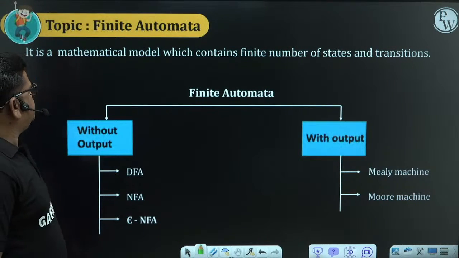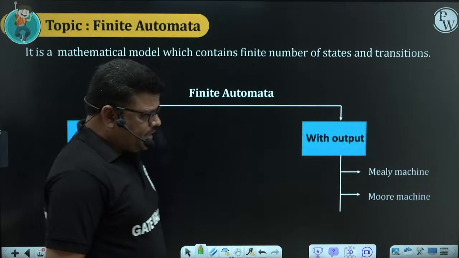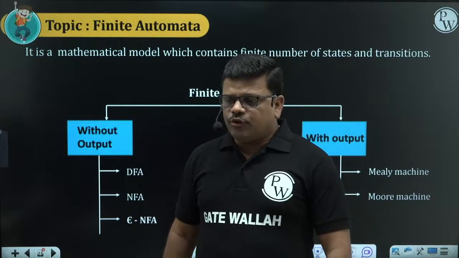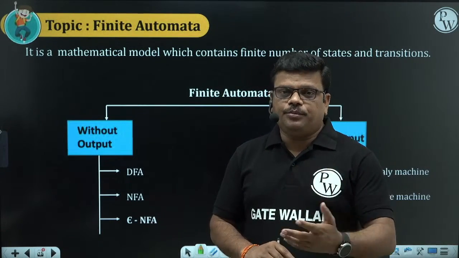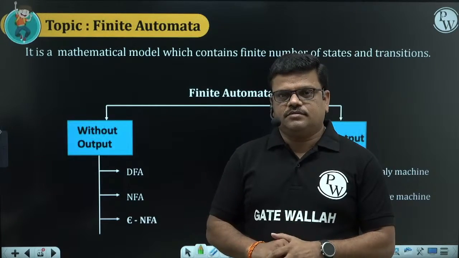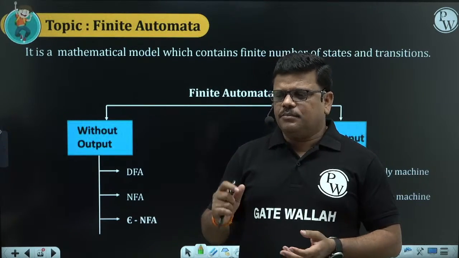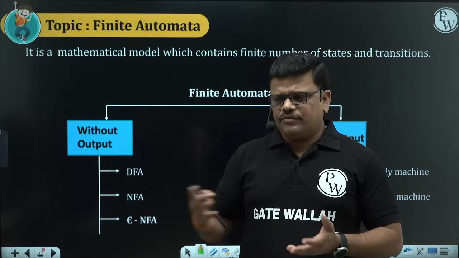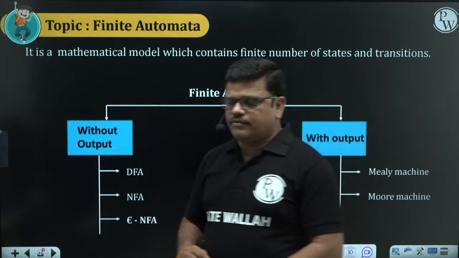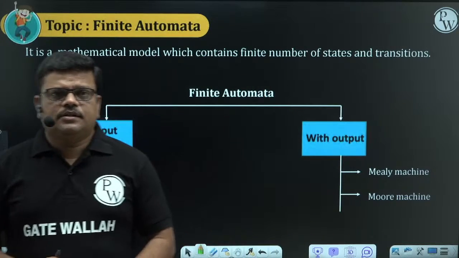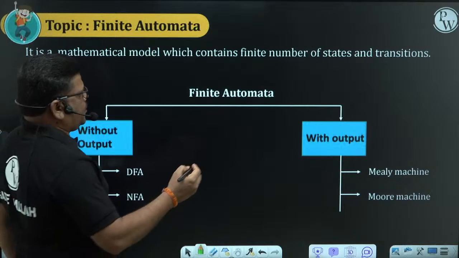Finite automata. This total subject, theory of computation, is automata and languages. So we are discussing different automata and different languages. Don't confuse these terminologies. Automata is nothing but a machine. Languages are like our C, C++. Automata and languages are mathematical notations. So today our discussion is on finite automata.